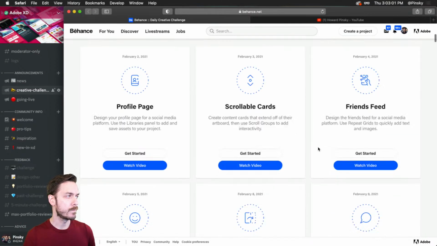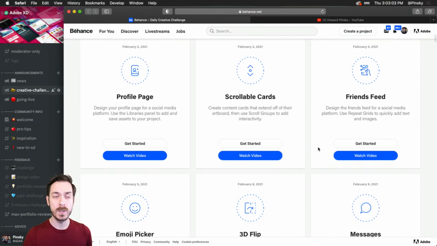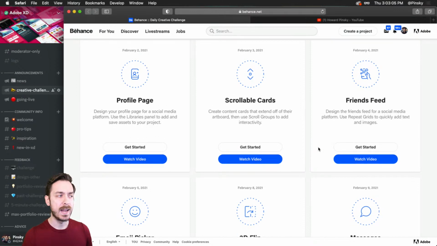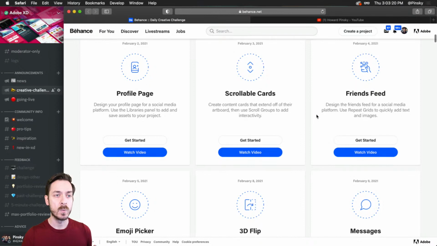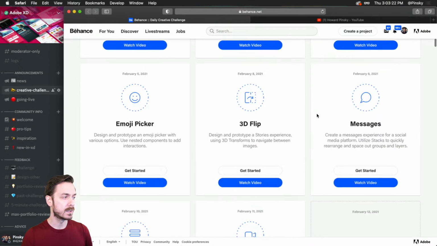All right, so where do we start off? We started off last week with our profile screen, and we're building out various elements and various screens for a social media app for a mobile device. We moved on to explore how scroll groups can help you create scrollable content cards. We built out a friends feed using repeat grids. We built out an interactive emoji picker.